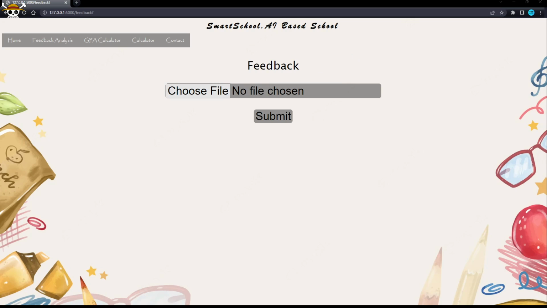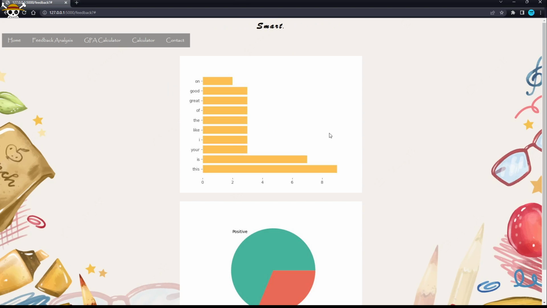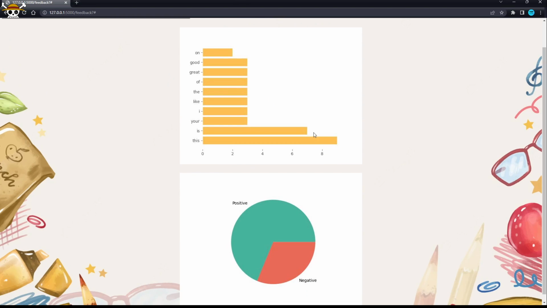So, if you hit choose file, it brings up your files. I'm just going to use this test feedback for an example. So, you input the file, hit open, and then submit. And what the website gives you back is two plots, not one, two. The first one is a plot of how often each word is used in your feedback.